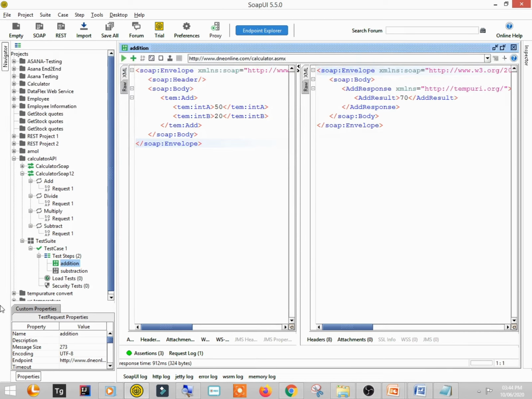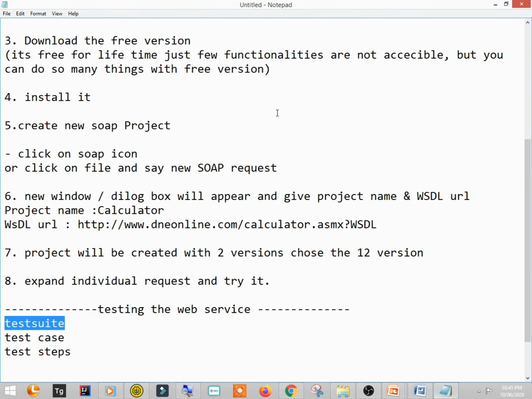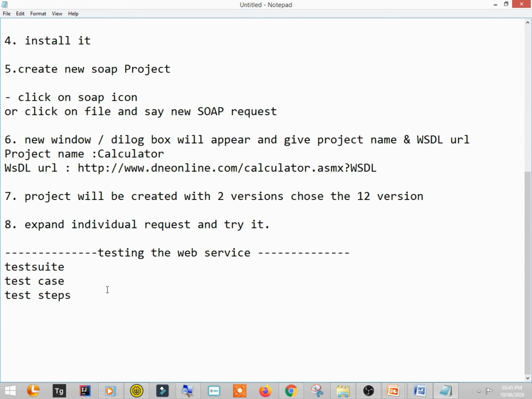Fine. So this was all about the SOAP UI tool, and it was used to test the web services, right? So one more tool we are going to see, and it is called JMeter. The next tool I'm going to talk about is JMeter. So let's just continue.